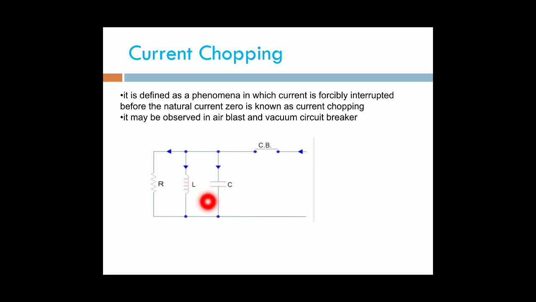Due to this sudden drop of current through the inductor, a high voltage will be developed across it, according to Faraday's law. Therefore, the voltage across the capacitor will also rise.